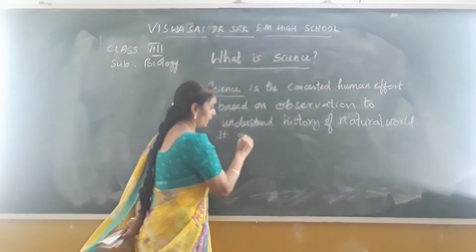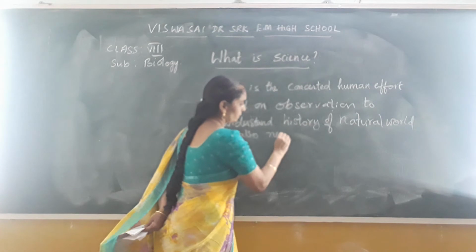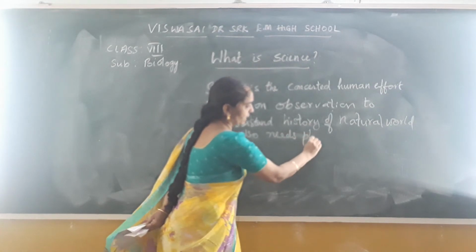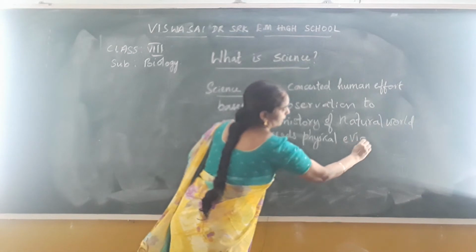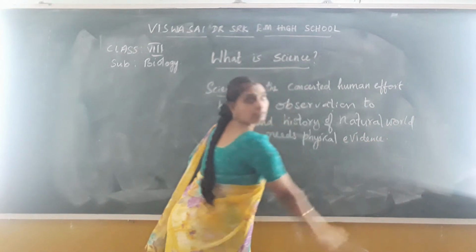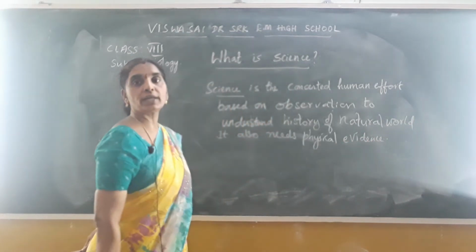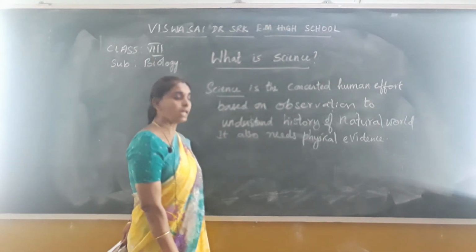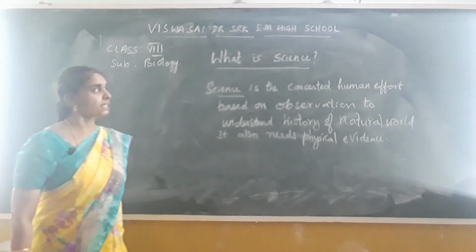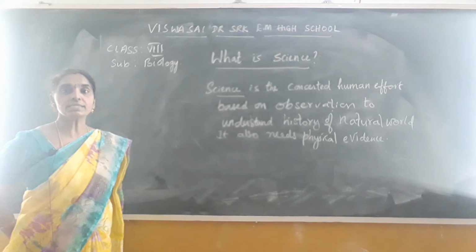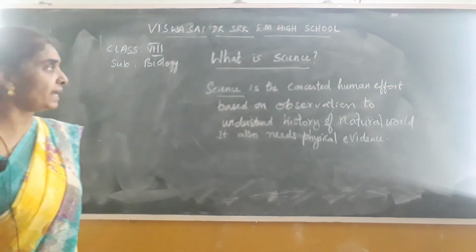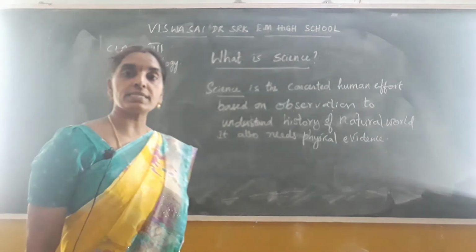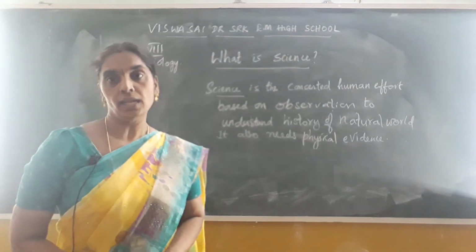It also needs physical evidence. Okay, children? It also needs physical evidence. So that is science. What is science? Science is a concerted human effort based on observation to understand the history of the natural world.